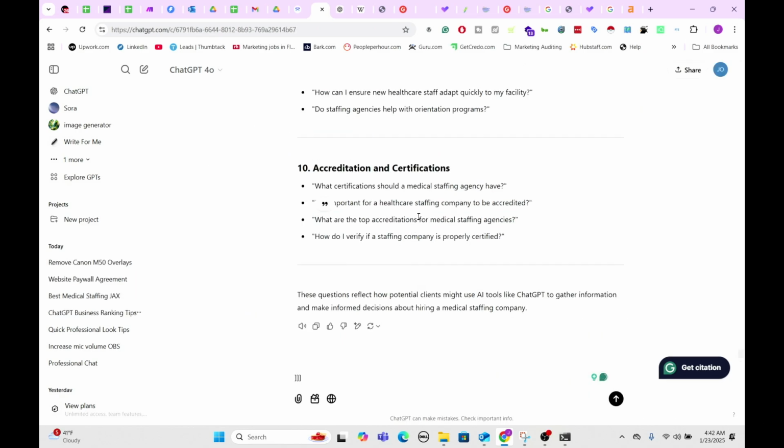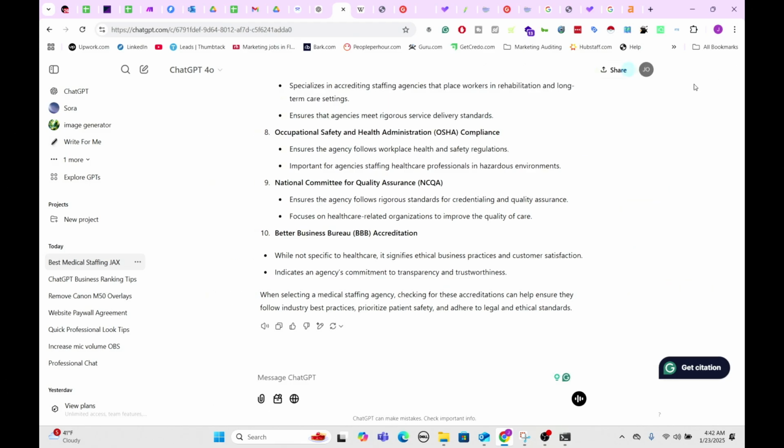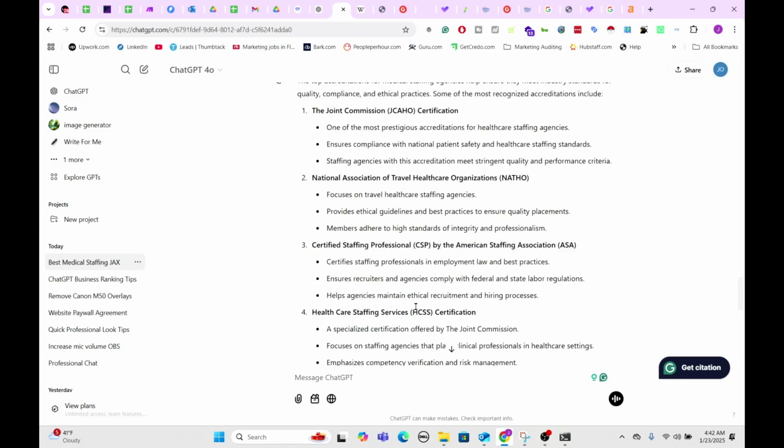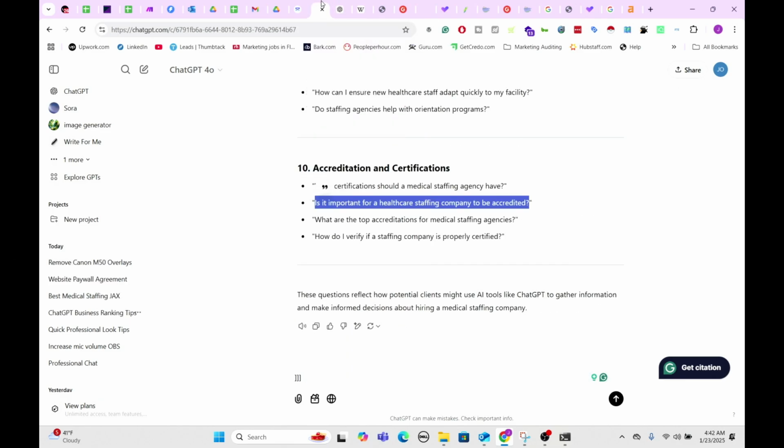I think another important point to note here is that commercial keywords usually have some type of source to be referenced. Like I took this question, is it important for a healthcare staffing company to be accredited? I plugged it in, but now we have no sources at all. I was just able to pull the information directly from the internet. So odds are if there isn't a source, it probably isn't an area that you want to spend too much time into. And that's pretty much the meat of it for this result. There's so many other things to go into and so many other items that we could address based off of industries and different types of queries that we can look at, but this is it.